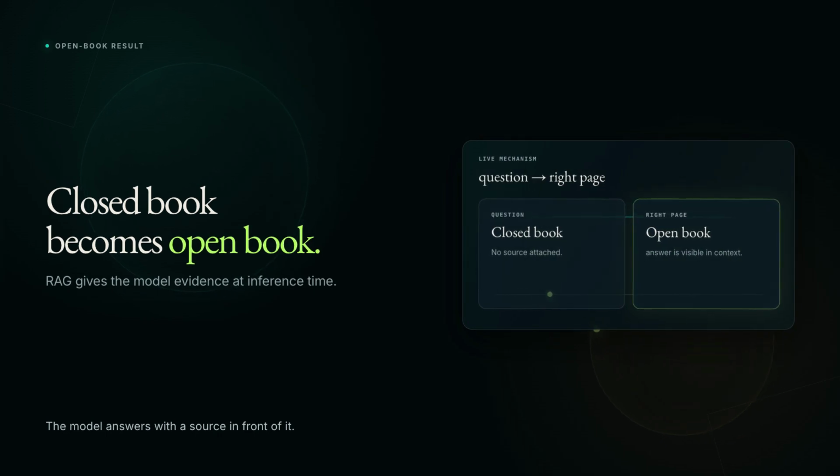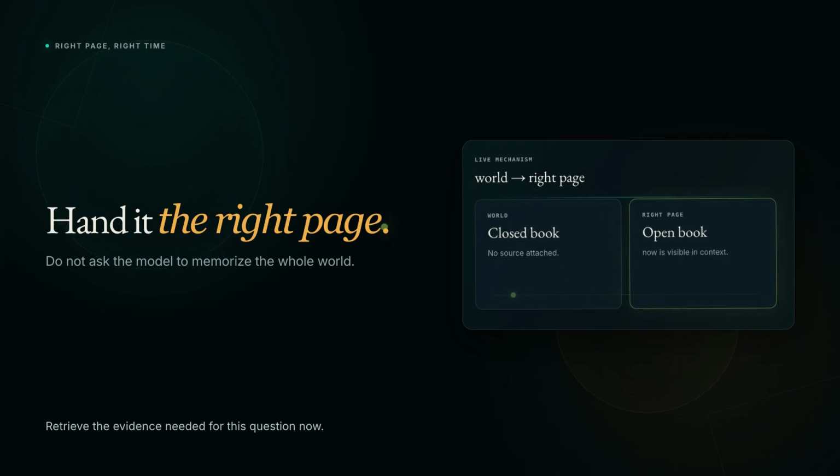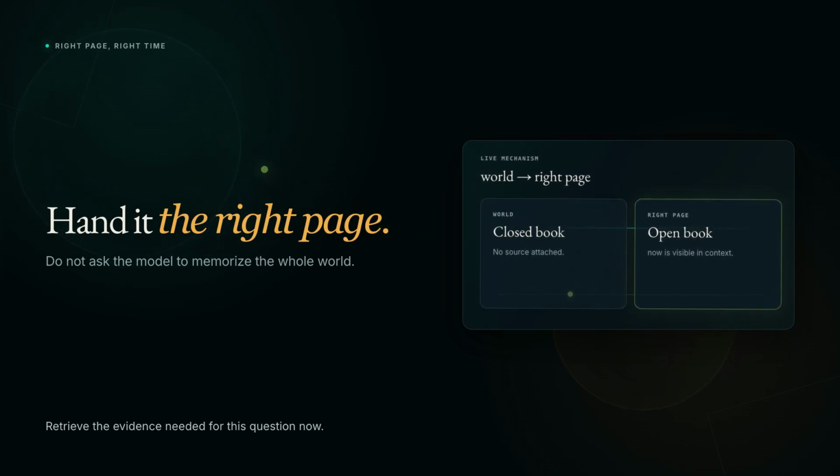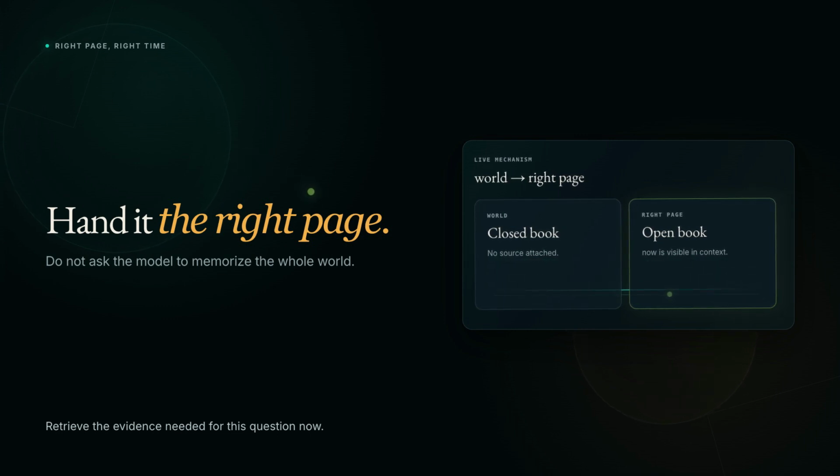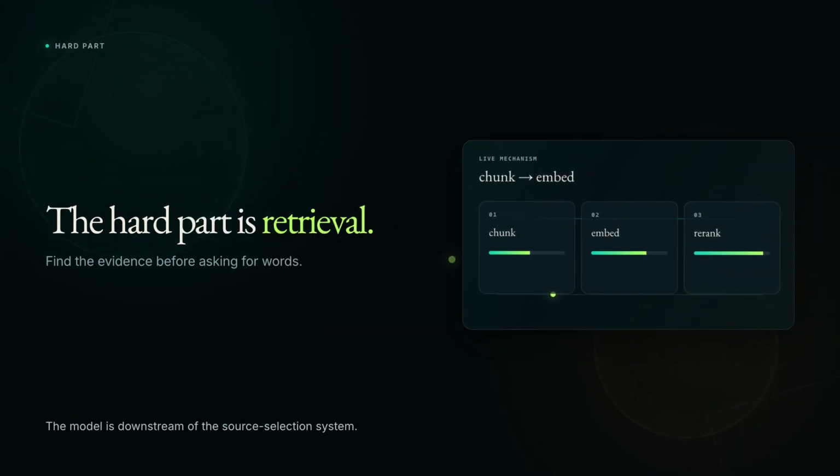So RAG turns a closed book model into an open book one. You stop asking it to memorize the world and start handing it the right page at the right time. And the hard part was never the model, it's the retrieval.